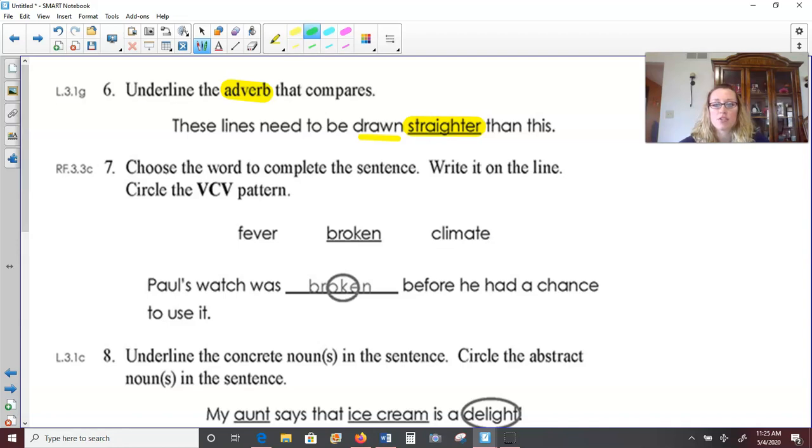Okay, number 7, choose the word to complete the sentence, write it on the line, and it wants us to circle the vowel, consonant, vowel pattern. All right, so out of fever, broken, and climate, Paul's watch was blank before he had a chance to use it. Well, broken seems to be the best word choice. Paul's watch wouldn't have a fever. Paul's watch was broken, and the vowel, consonant, vowel would be the O-K-E. Remember our vowels, A-E-I-O-U. So O-K-E is our vowel, consonant, vowel pattern.